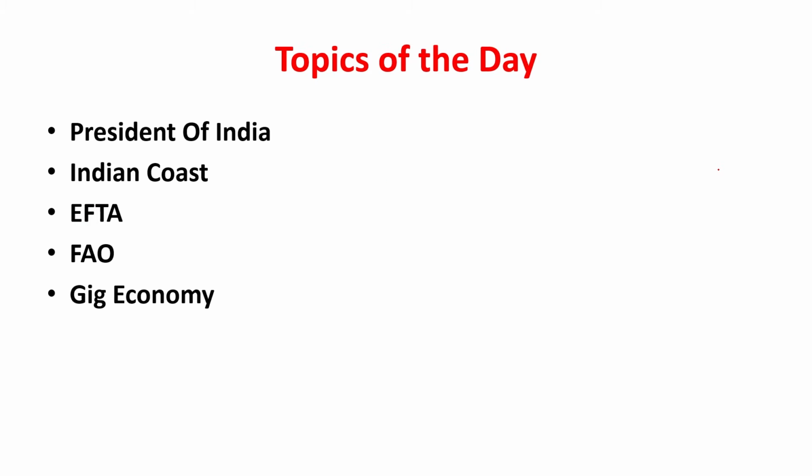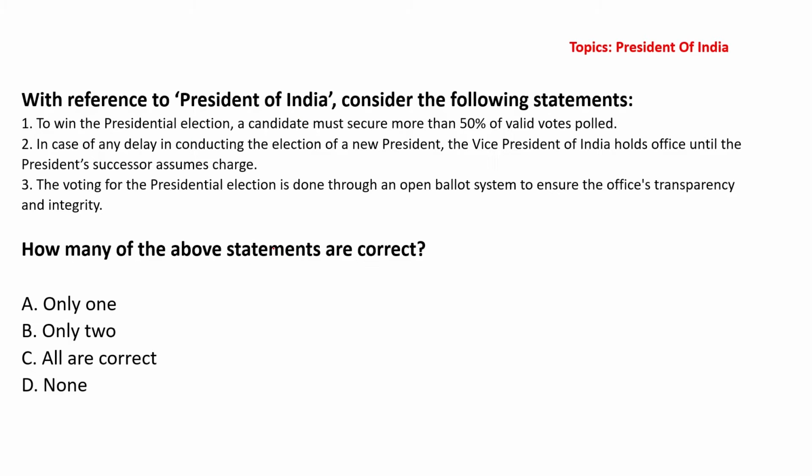So let us see the important topics of the day. First and foremost, the office of president was in news. Then Indian coasts were in news because of increase in tourist. Then EFTA, that is European Free Trade Agreement, Food and Agriculture Organization, and also the gig economy. Alright, so these were the important topics of the day. Now let us look into the concepts, the important themes of current affairs for today.